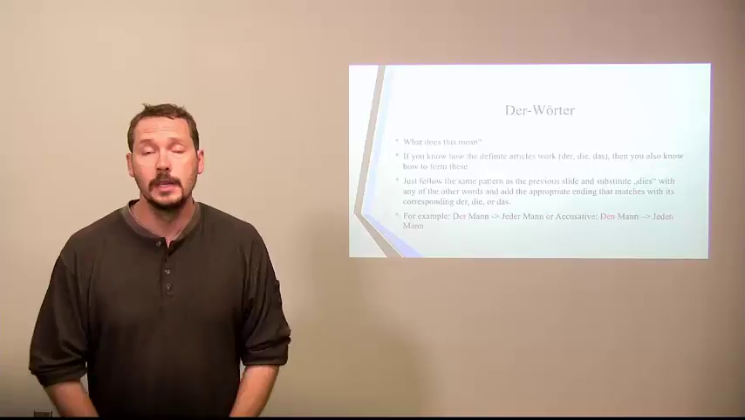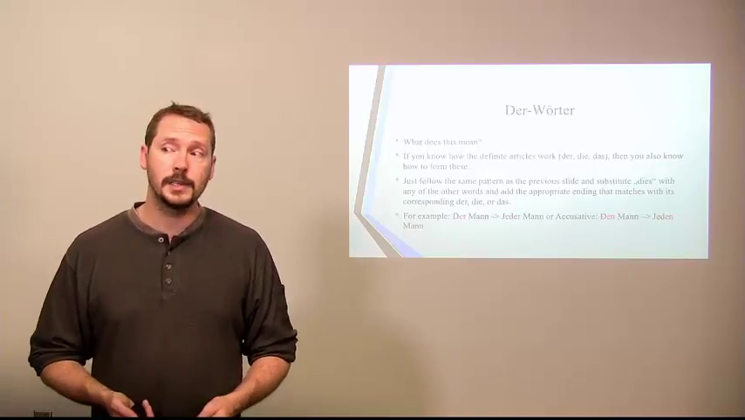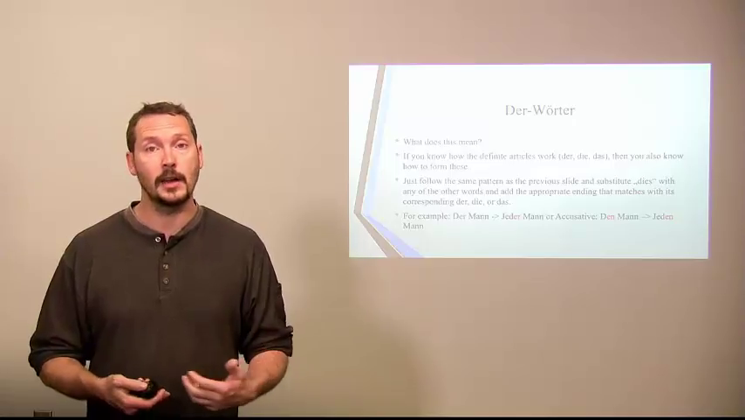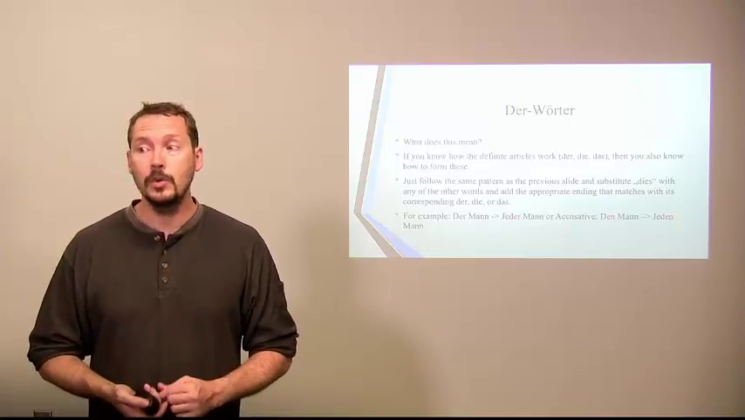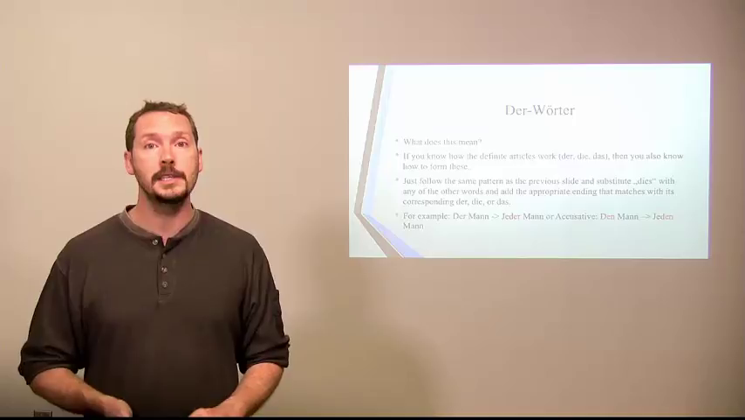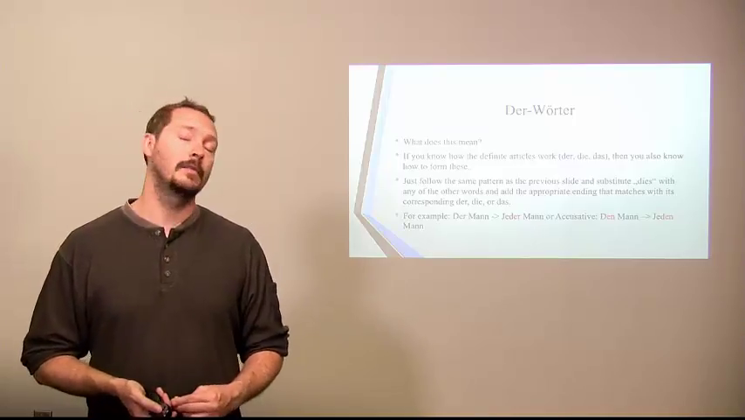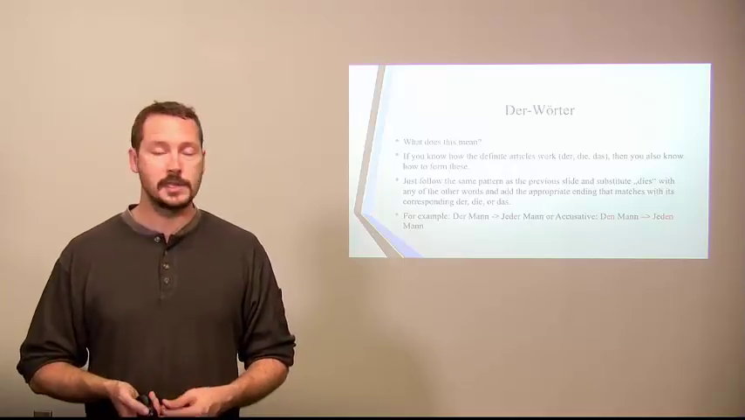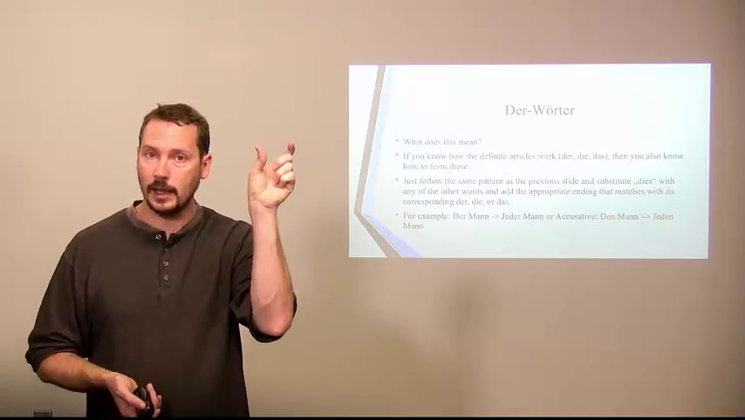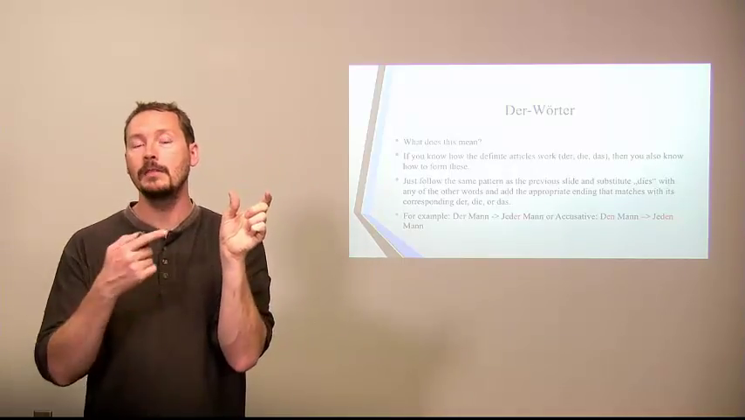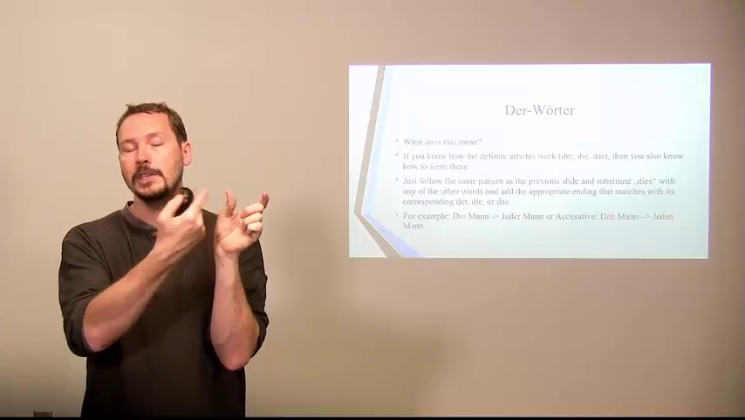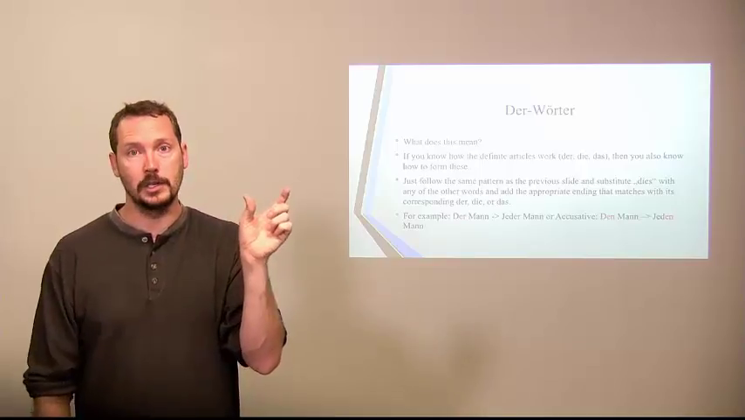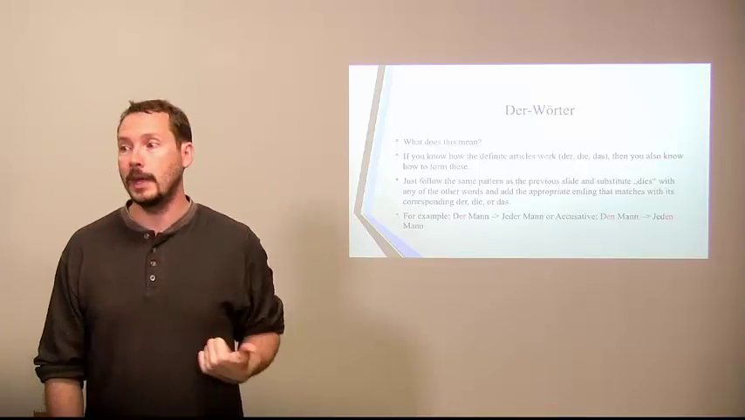Okay? So what does this mean for us? Essentially, if you know how these definite articles work, the der, die, or das, and how they change with all the cases, then you know exactly how to form any of these der Wörter. All you really have to do is follow the pattern that we did on the previous slides, and you can substitute dies, where I had in the slide examples, with any of those other words, jed, and then just add the ending, or welch, or solch, or manch, right? And then you just do the appropriate ending depending on the case.